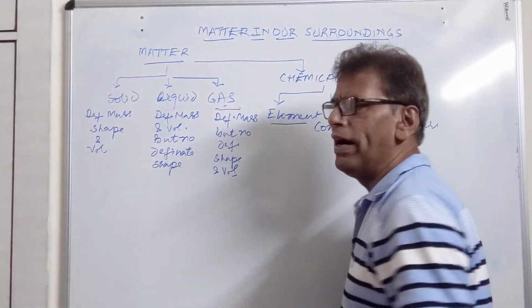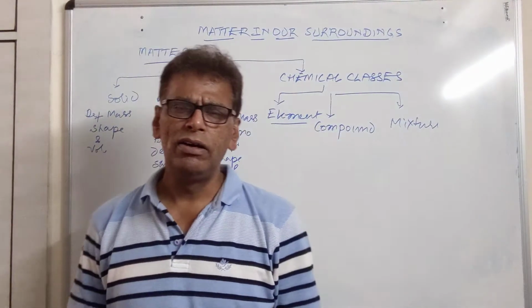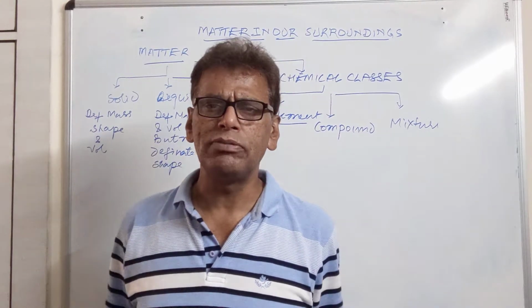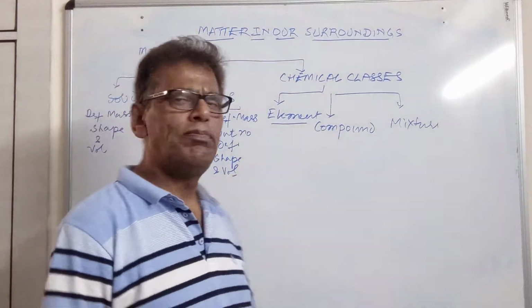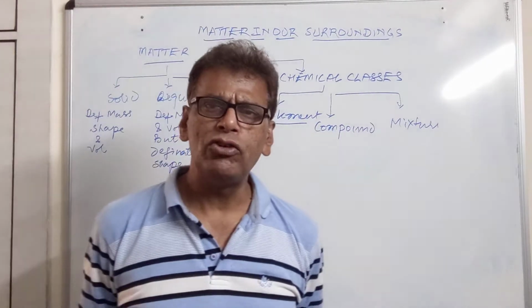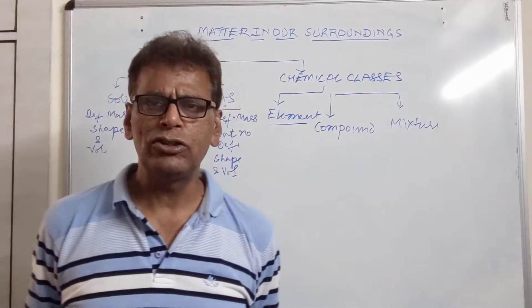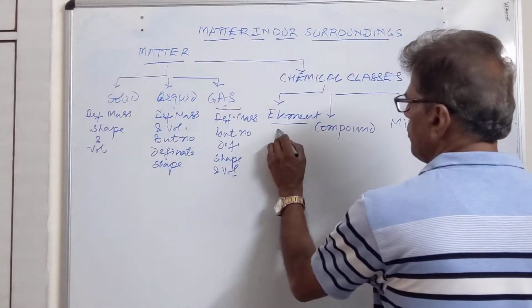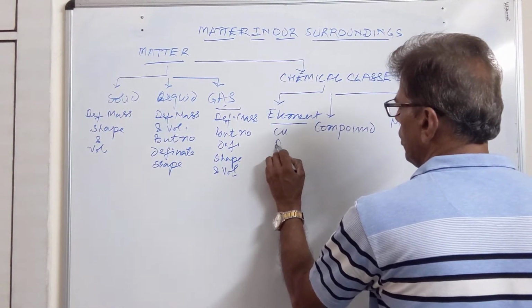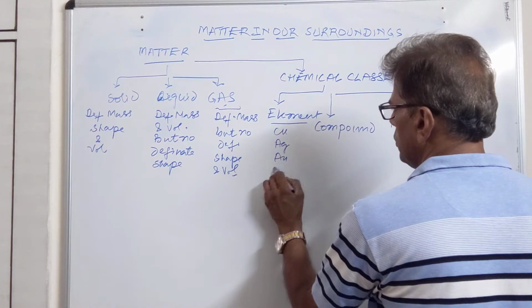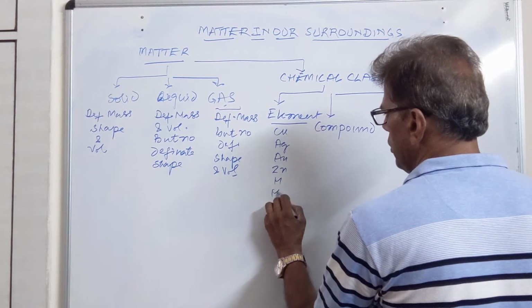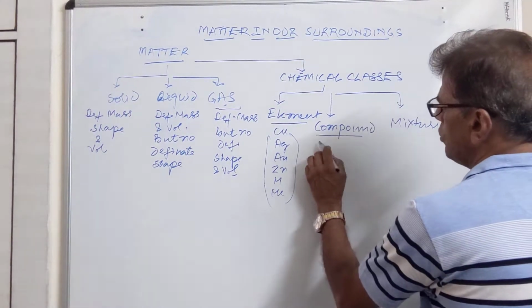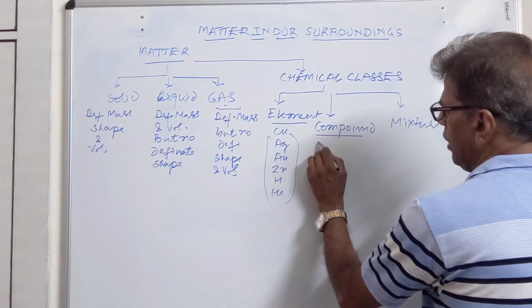Element is defined as the pure state of the matter which can neither be decomposed into nor be built from simpler substances. Then we have compound, it is formed by combination of two or more elements in a fixed ratio, fixed proportion by weight. So we have a number of elements: copper, silver, gold, zinc, hydrogen, helium, etc. All of these are elements. Then we come to compound.